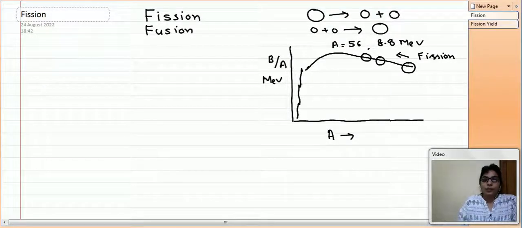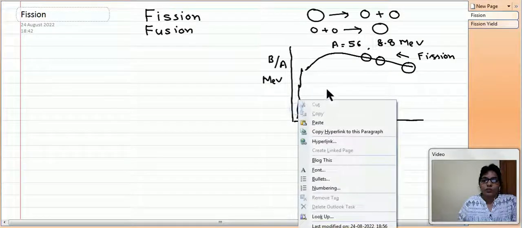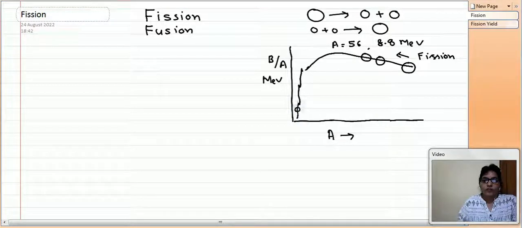In a similar way, if there are two smaller nuclei, and they fuse together to give a bigger nucleus, this is a fusion phenomenon.